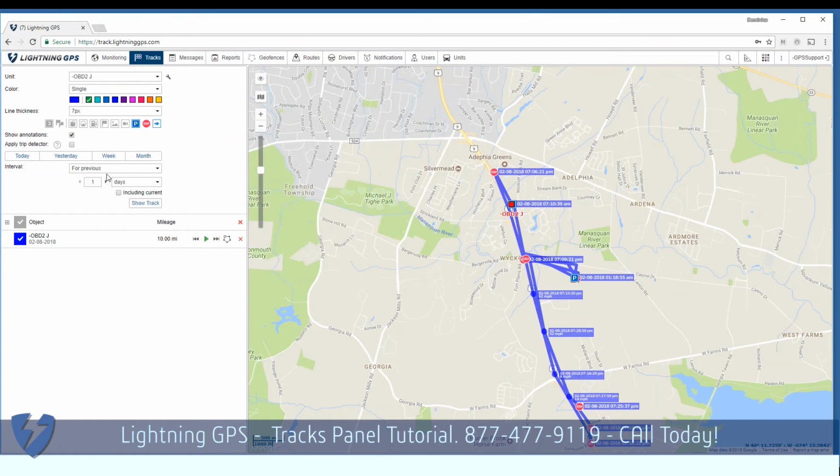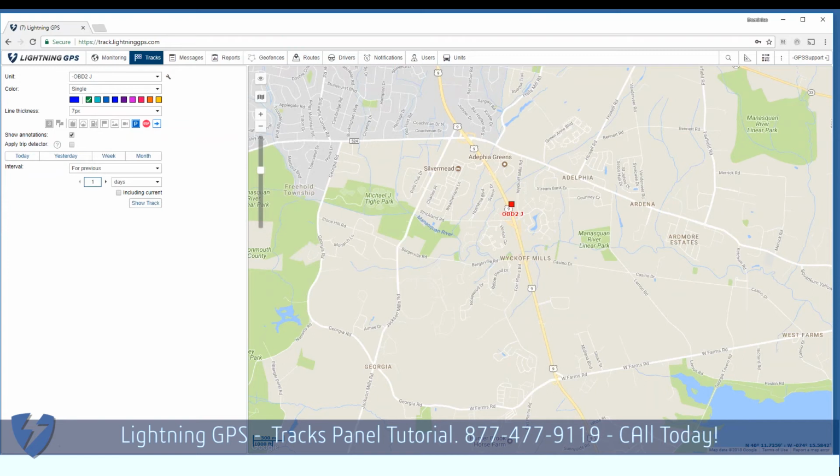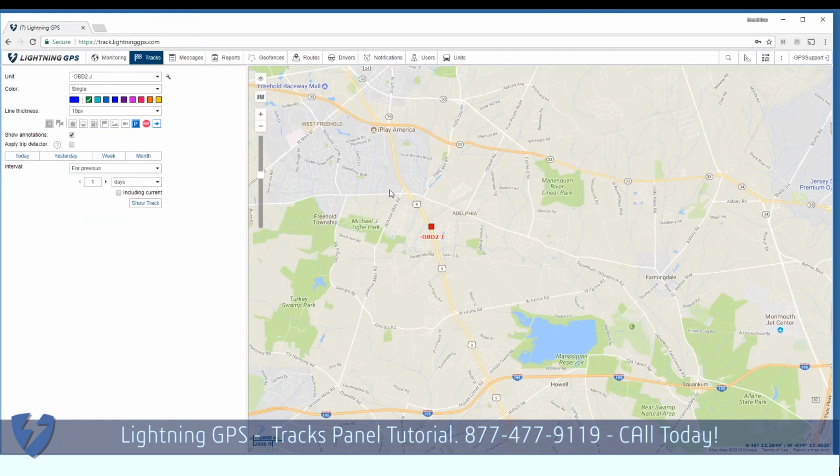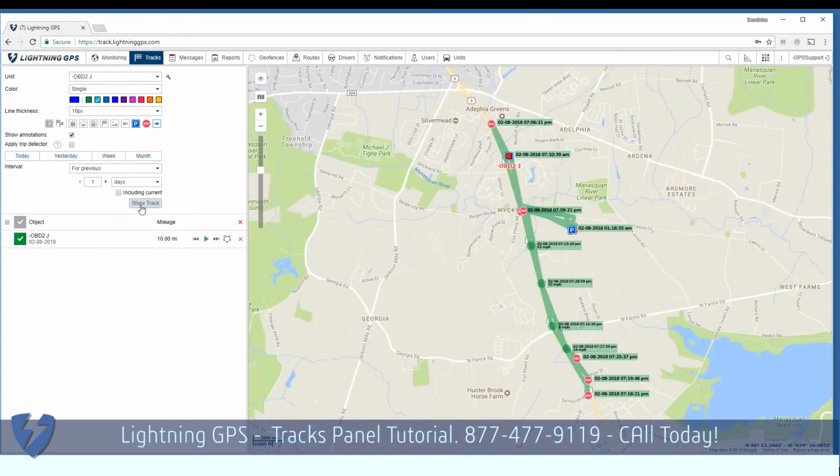We'll close this so we can view other things now. If I want to clear this, I can remove all tracks. Line thickness. This just changes the thickness of the line as displayed on the map. The reason you might want to do this is depending upon the zoom level that you have and the length of the trip, making it easier to follow along with a longer trip. So now the thickness of the line as it displays the tracking is thicker.